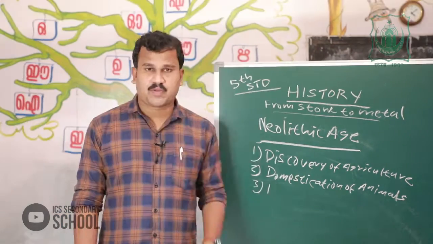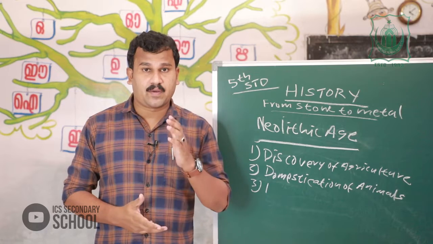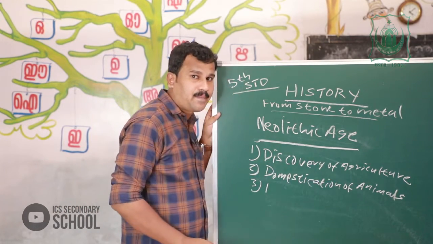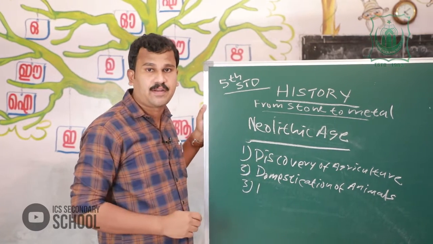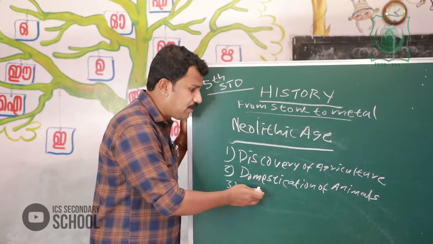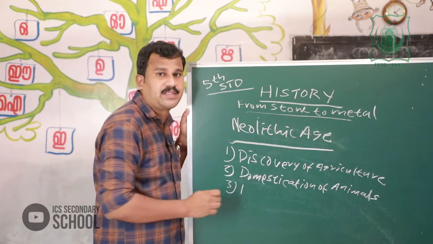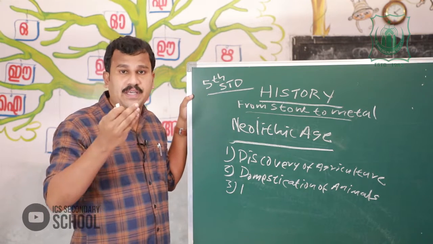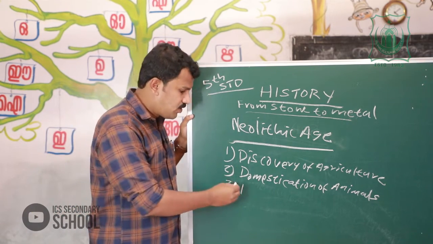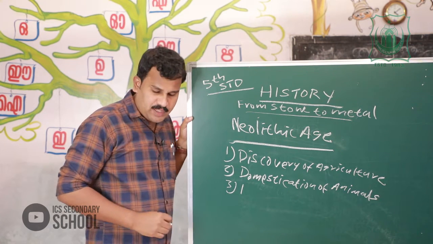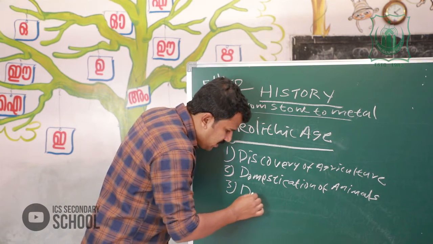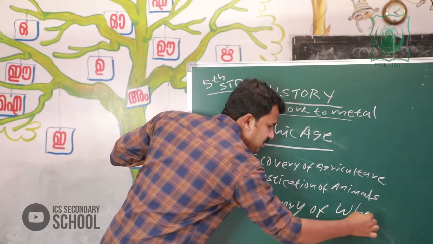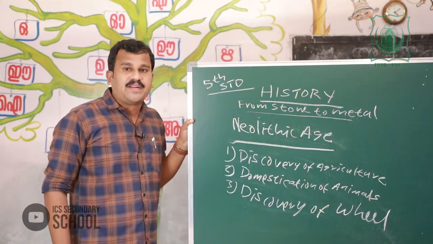So the important development during the Neolithic age was discovery of agriculture, that is, Neolithic people engaged in farming. Second, domestication of animals. Mainly Neolithic man tamed dogs, cows, sheep, etc. Third one, Neolithic man discovered the wheel.